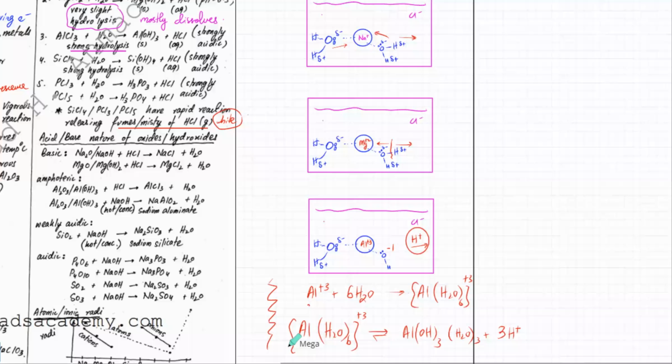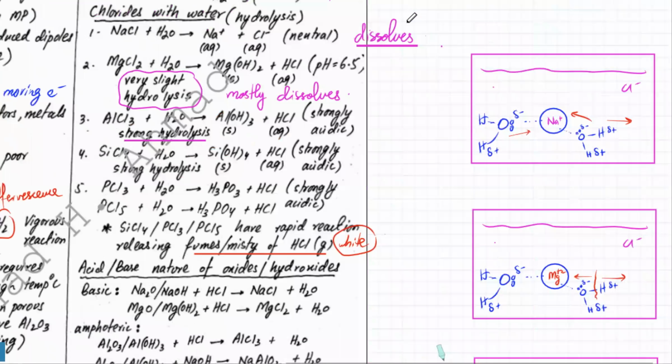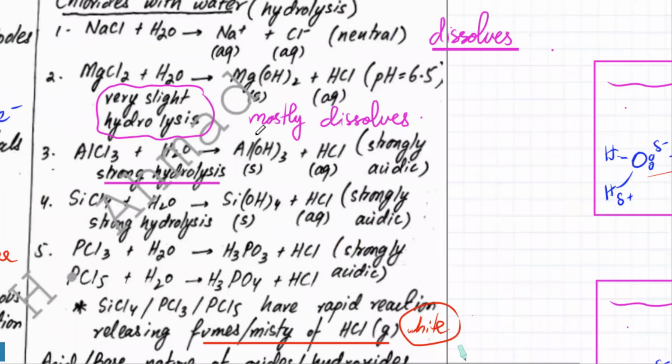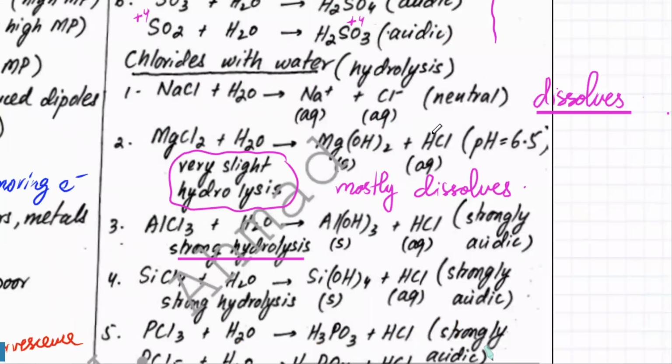Sir, what did you say about P4O6 and AlCl3 and the oxides that they form? I'm saying that while reacting, hydroxides and oxides can be used interchangeably. If you write MgO over here, that's still fine, the equation is still fine.